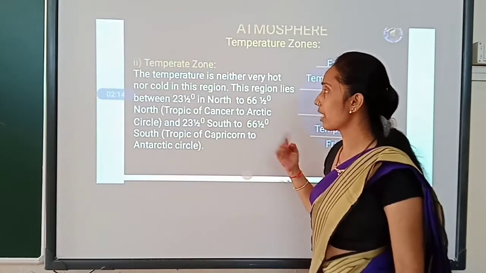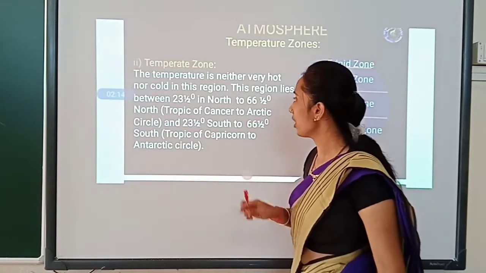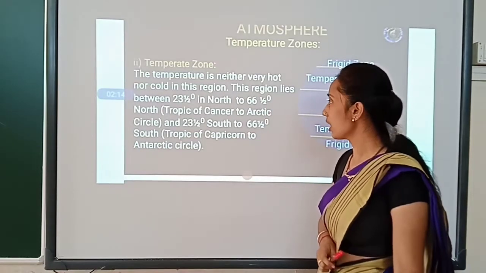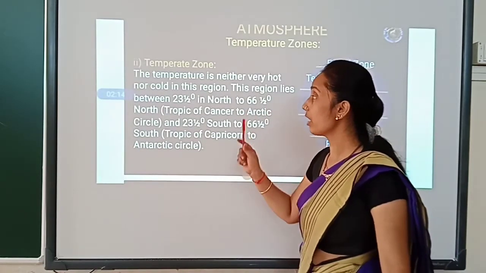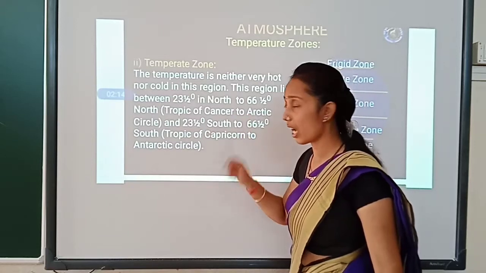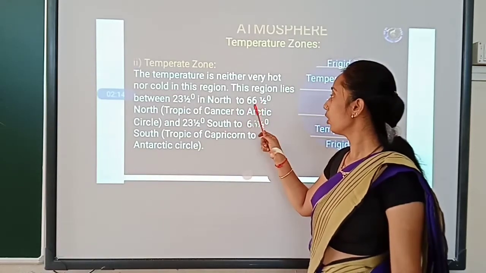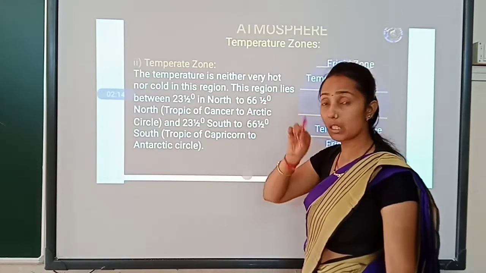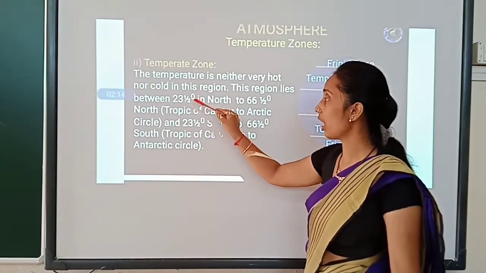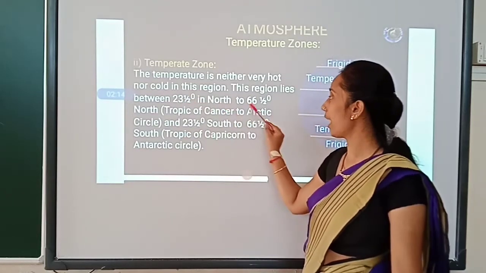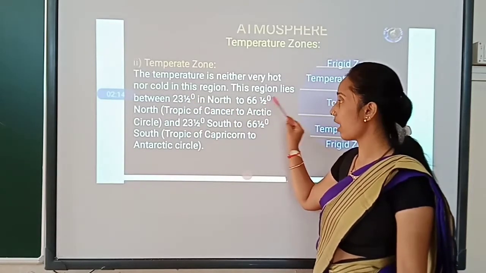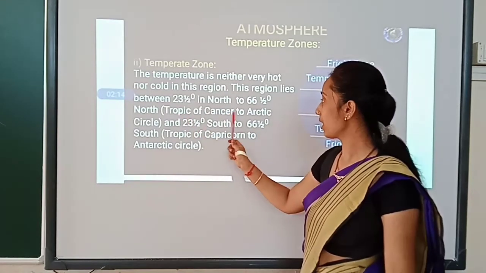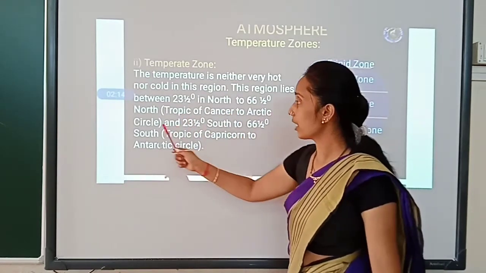Then the second one is the temperate zone. The temperature is neither very hot nor cold in this region. This region lies between 23.5 degrees north and 66.5 degrees north, which is from the Tropic of Cancer to the Arctic Circle.